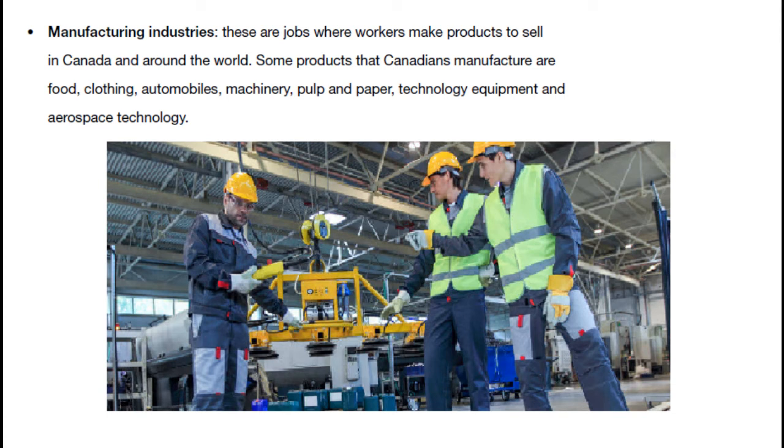Manufacturing industries. These are jobs where workers make products to sell in Canada and around the world. Some products that Canadians manufacture are food, clothing, automobiles, machinery, pulp and paper, technology equipment, and aerospace technology.